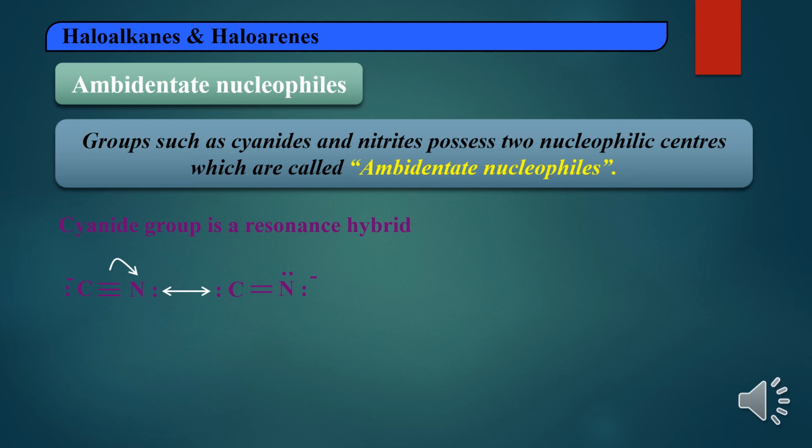In the ionic nature, carbon will get a negative charge. Carbon will go and attack another carbon atom and act as a nucleophilic center. So carbon and nitrogen both are nucleophilic centers, meaning electron rich centers. If a nucleophile possesses two nucleophilic centers, we call those nucleophiles ambident nucleophiles. You can take cyanides,